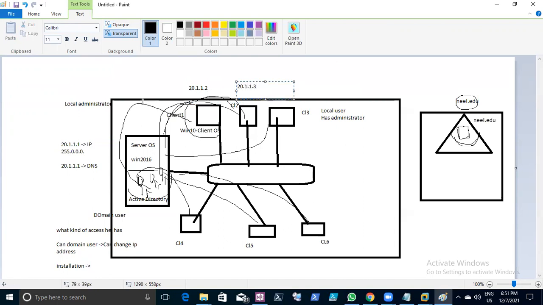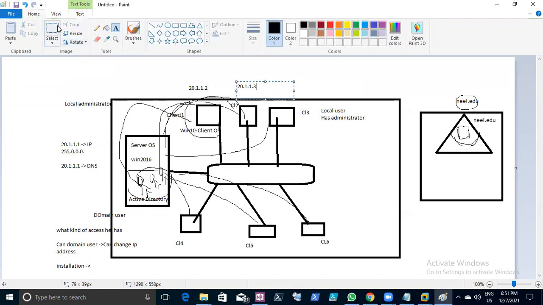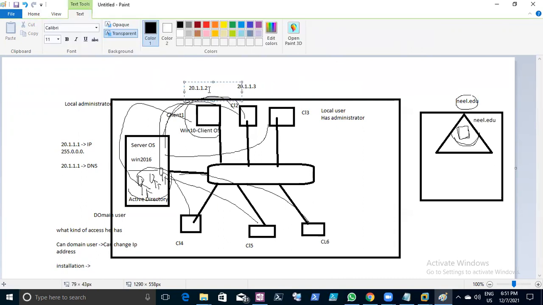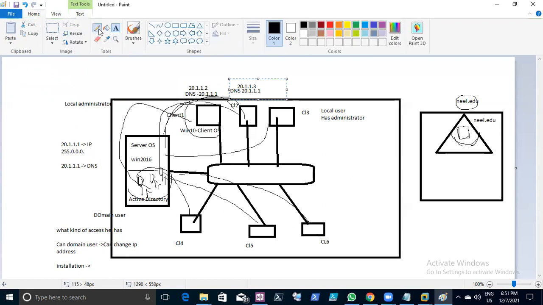20.1.1.3. But these machines are part of my Active Directory. You should remember the DNS must be provided here. In this machine, it should be 20.1.1.1. Then only you will be able to make it a member, otherwise you can't do it, because this machine has to authenticate to your Active Directory. To authenticate to Active Directory, you need to tell your machine who is my DNS server. So this DNS will get, who will update this machine.